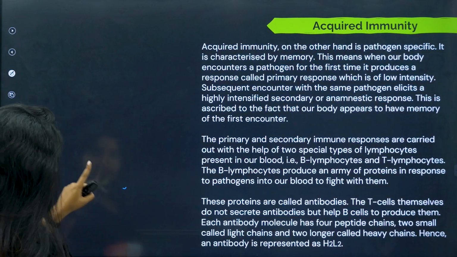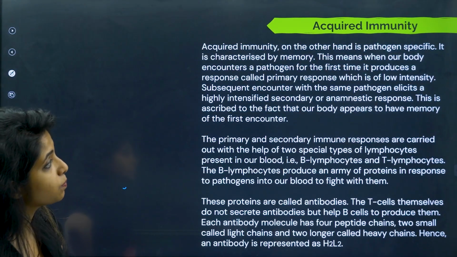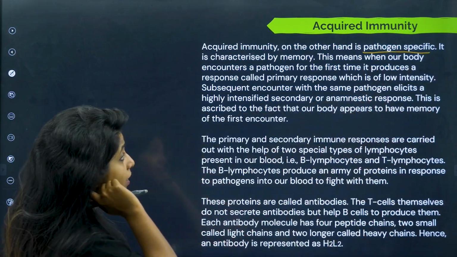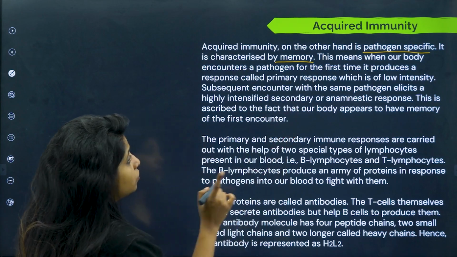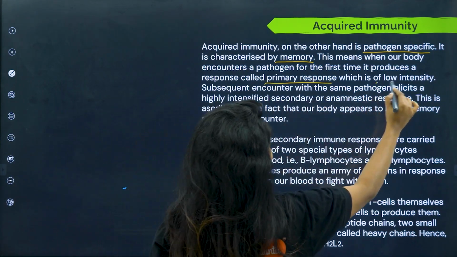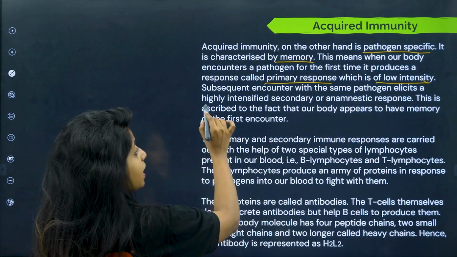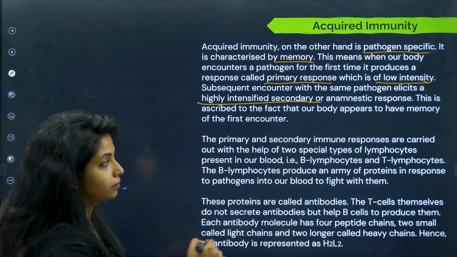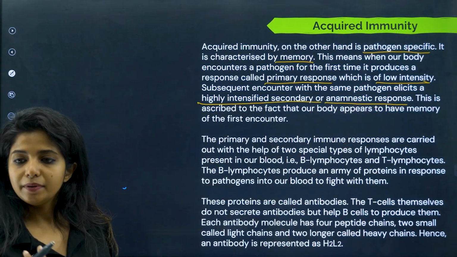We'll read it out once and then we'll go ahead. So acquired immunity, on the other hand, is pathogen specific. As I said already, it is characterized by memory. This means when the body encounters a pathogen for the first time, it produces a response known as the primary response, which is of low intensity. A subsequent encounter with the same pathogen elicits a highly intensified secondary response, which you also call anamnestic. That also means the same thing, the second response.